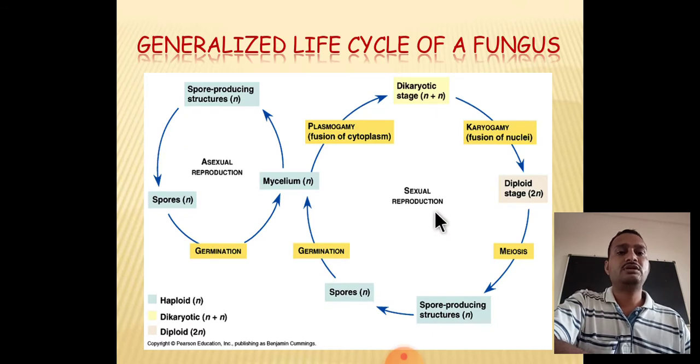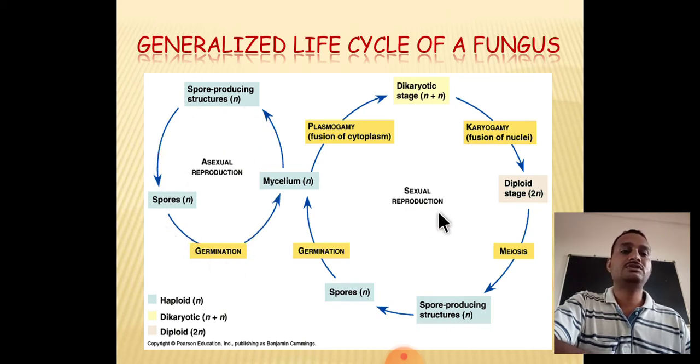This is the typical general life cycle of fungi. You can see here the spores, and how under favorable conditions these spores germinate to form mycelium. This is the asexual reproductive life cycle. Simply you can say the spores germinate to form a mycelium. Some part of the mycelium forms a spore-producing structure, for example a sporangium, and this sporangium produces different types of spores. Again spores germinate to form mycelium. This is the asexual reproductive cycle.